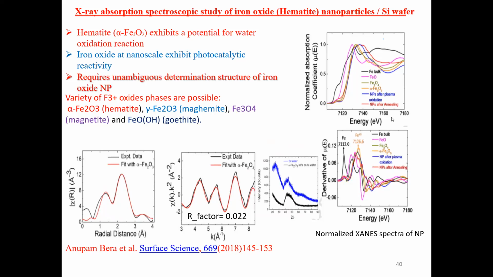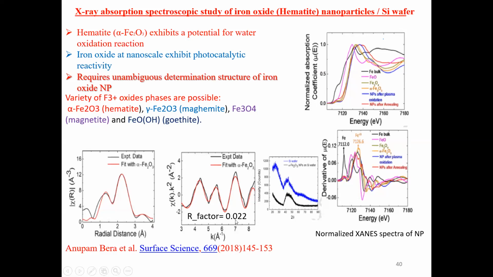Basically, iron oxide can have a variety of phases, like hematite, maghemite, magnetite, and goethite. This is the nanoparticle. The objective was to prepare a nanoparticle in the hematite form, which has very high potential for the water oxidation reaction. Iron oxide at nanoscale exhibits photocatalytic reactivity.